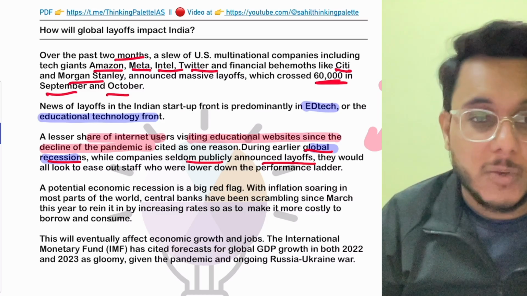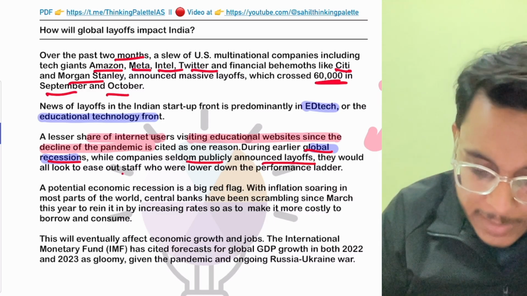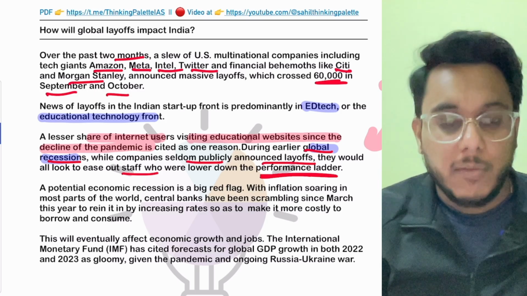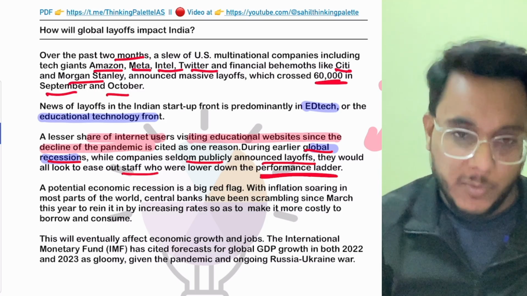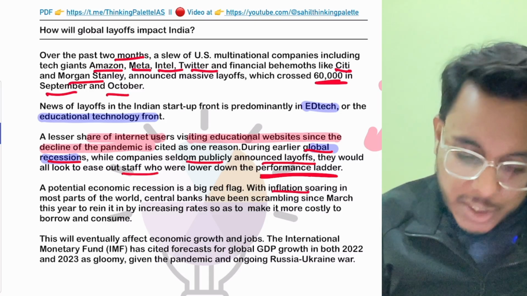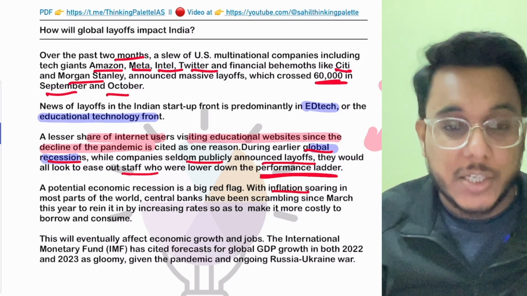They did not publicly announce those layoffs. They would be removing staff on the basis of the performance ladder. For example, the people who were not performing well would just be removed. Now, right now, inflation has become very high, and because of the inflation, growth is stuck.